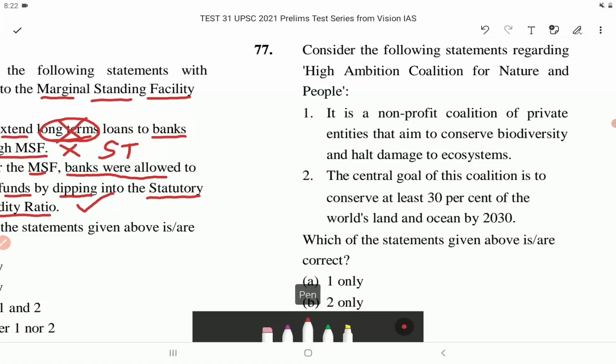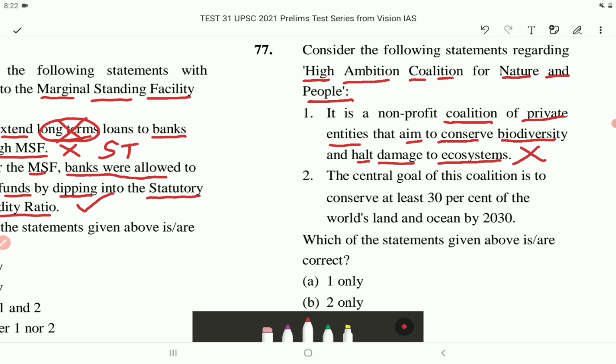Consider the following statements regarding high ambition coalition for nature and people. It is a non-profit coalition of private entities that aim to conserve biodiversity and hold damage to ecosystems. This is incorrect.